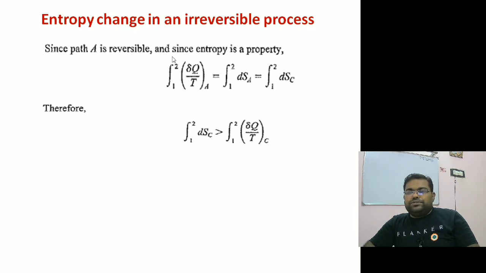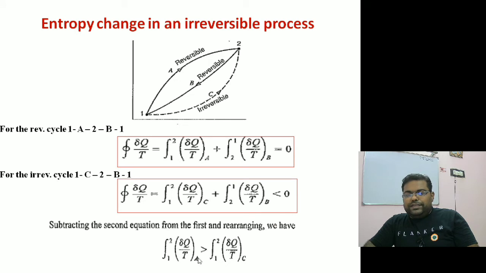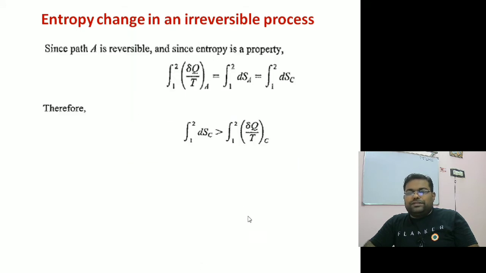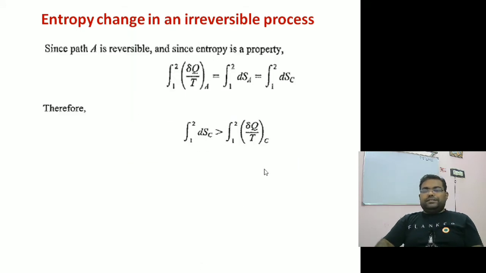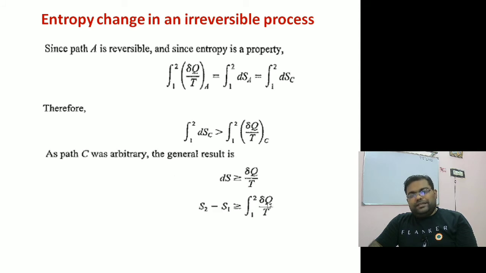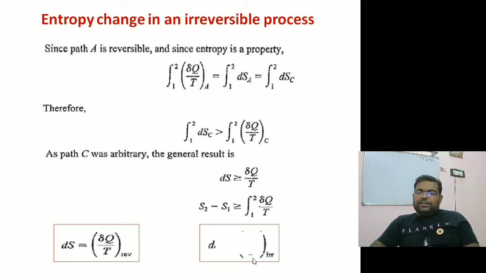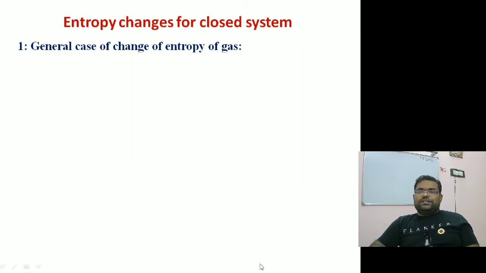So if I substitute this value in that equation which I got here, I can put dS of C there. So if I substitute, dS of C is greater than dq by T. So in general we can say, change in entropy along a reversible path will be greater than dq by T, so in general dS is greater than or equal to dq by T, or S2 minus S1 is greater than or equal to the integral of dq by T. That is the general statement. This will be exactly equal to dq by T in the case of a reversible process. It will be greater than dq by T for an irreversible process. Just keep in mind this general statement of change in entropy.